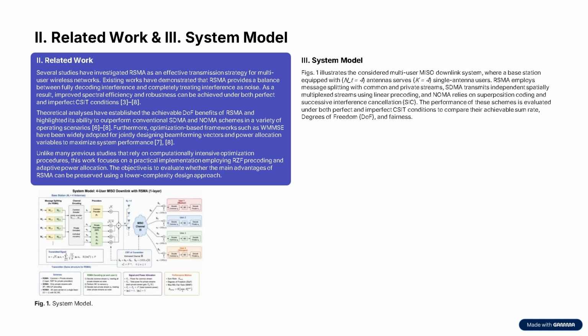Previous research has shown that RSMA provides a good balance between decoding interference and treating interference as noise. Most earlier works rely on optimization techniques such as WMMSE, which are computationally expensive. In our work, we instead use a low complexity implementation based on RZF pre-coding and adaptive power allocation. Our system consists of a base station with 4 transmit antennas serving 4 single antenna users, and we compare all 3 multiple access schemes under the same conditions.